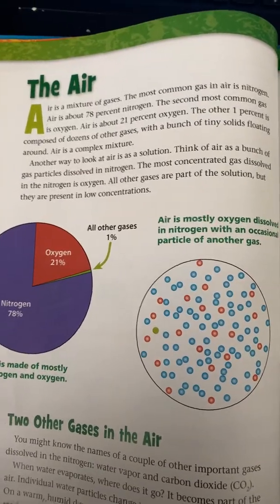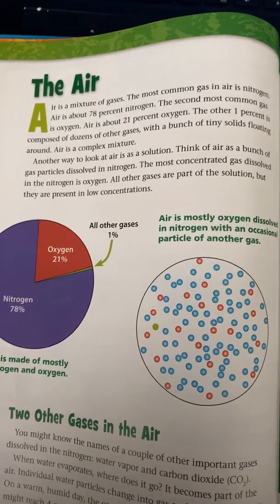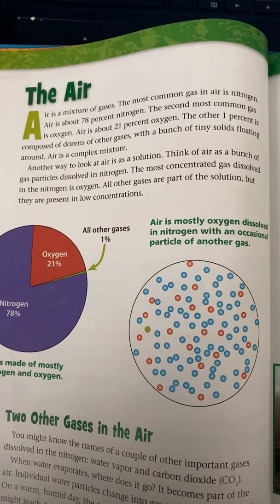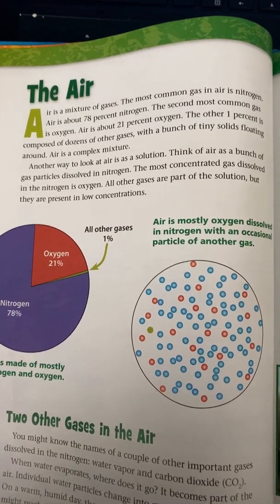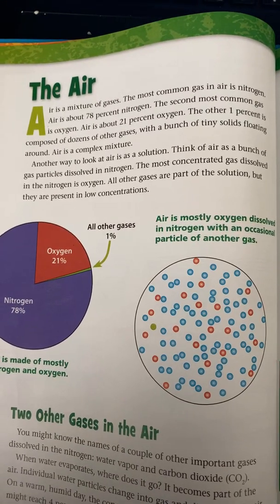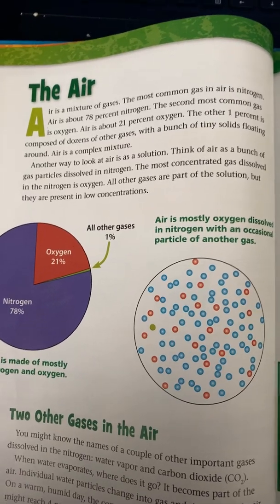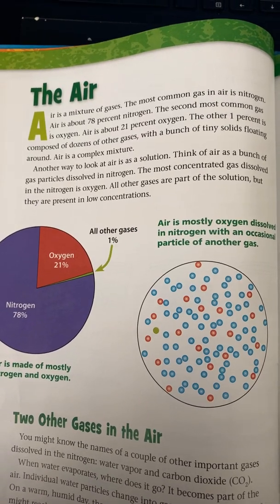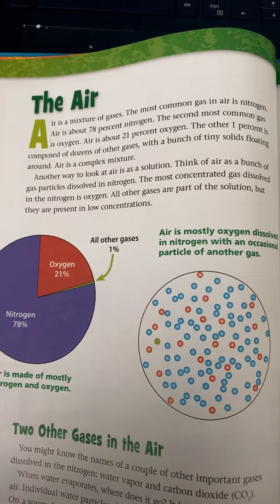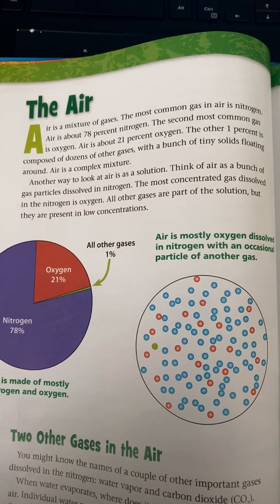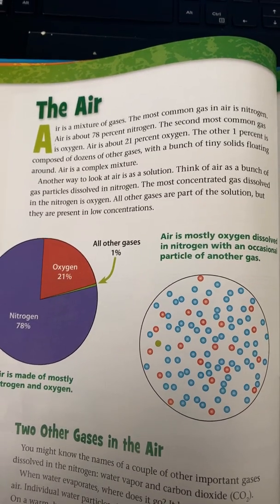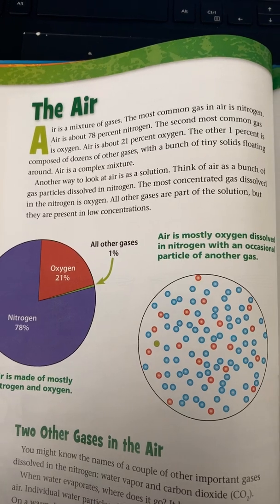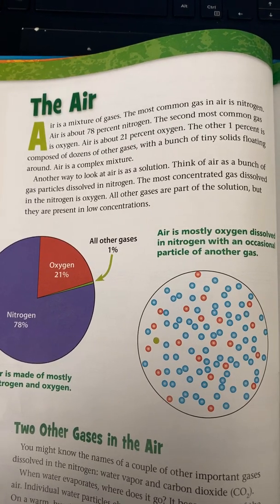Air is a mixture of gases. The most common gas in air is nitrogen. Air is about 78% nitrogen. The second most common gas in air is oxygen. Air is about 21% oxygen. The other 1% is composed of dozens of other gases with a bunch of tiny solids floating around.